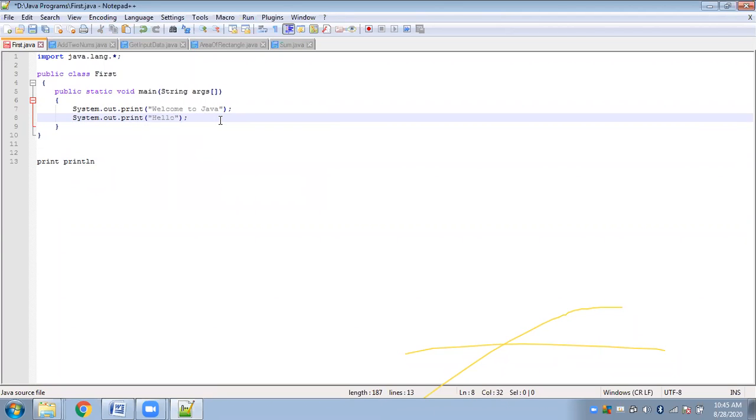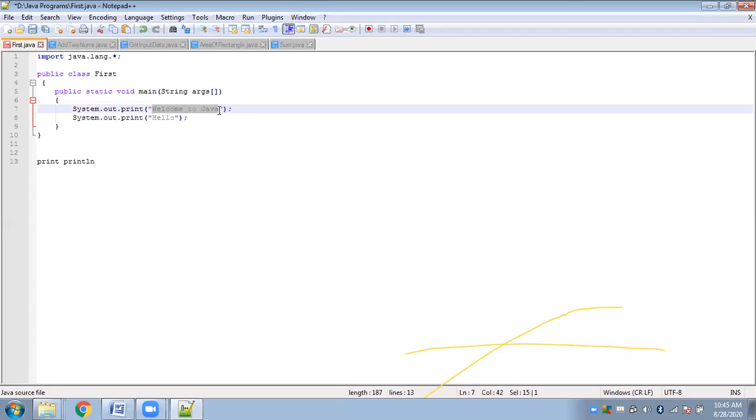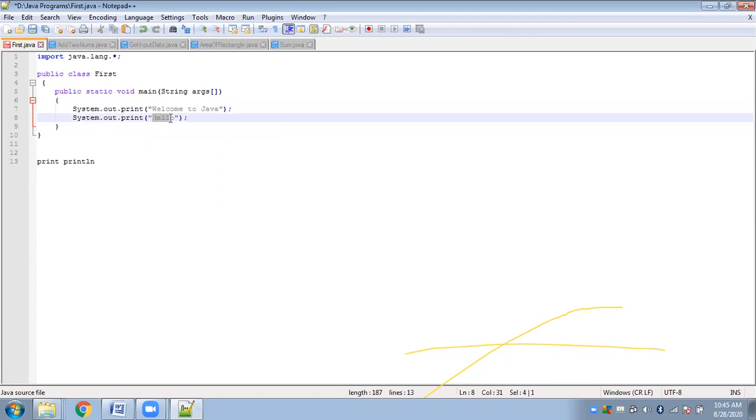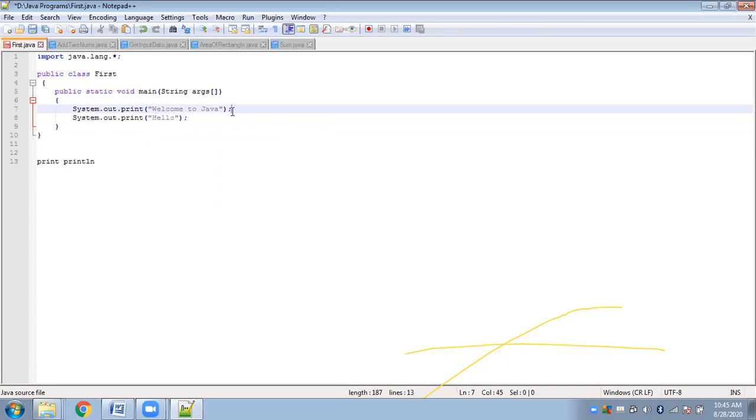If I print these two statements with print only, this statement will be executed as given, and the next message will be displayed alongside it in the same line.